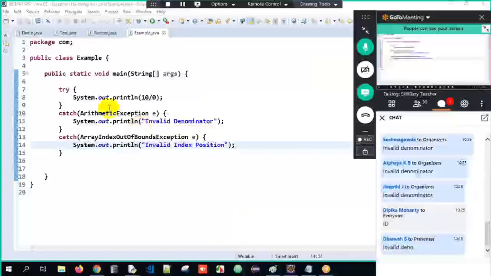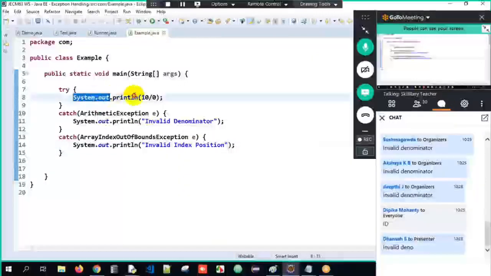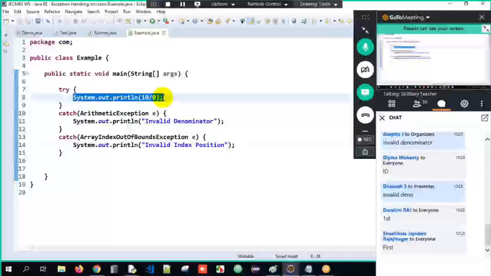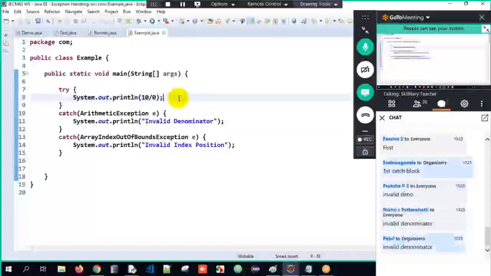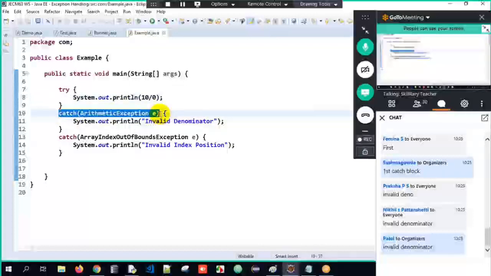So here when I write 10 divided by 0 over here, we are creating an object of arithmetic exception. Then the object of arithmetic exception is thrown. And is the catch block trying to catch arithmetic exception? Yes.